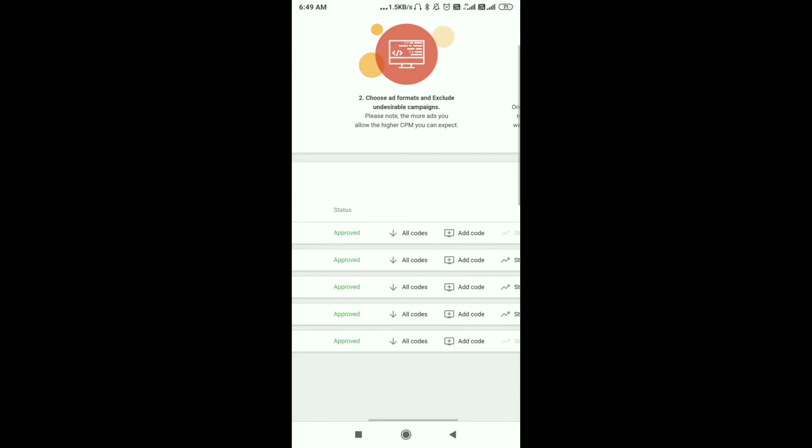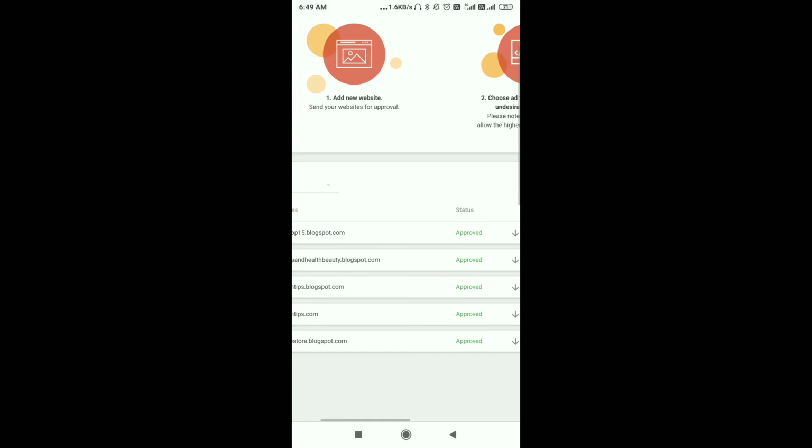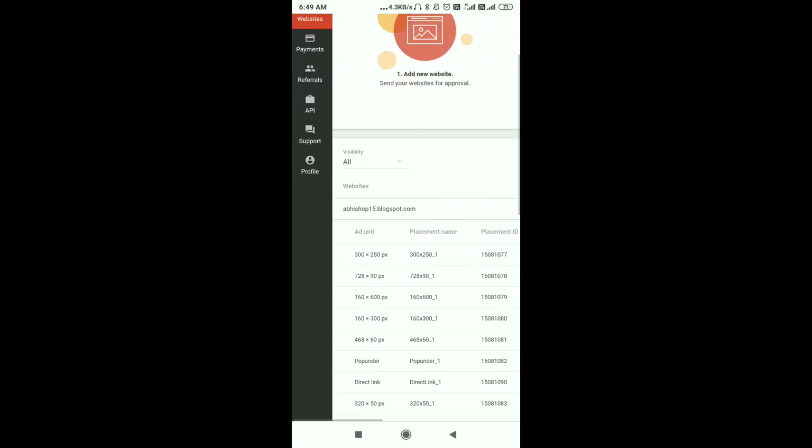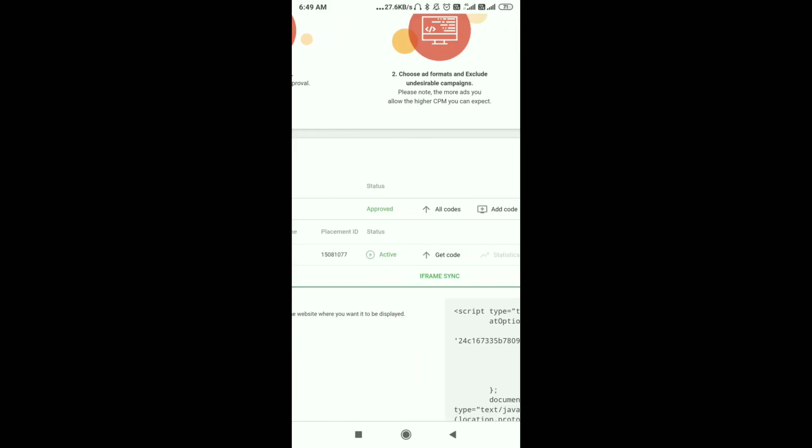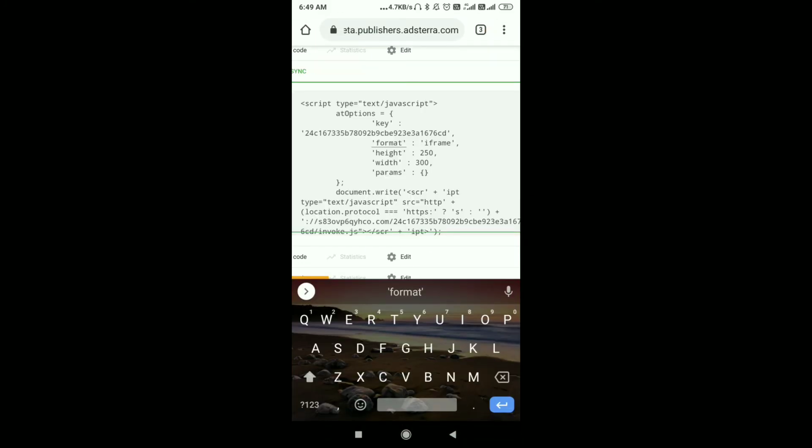If you want more codes, see how to apply for the code. If you take these codes, all codes will be displayed here. See, here are the 3 codes. Press on activate, click here. Copy this link, paste it into your blog or website, add an HTML box, paste the link, and you can display your ads from there.